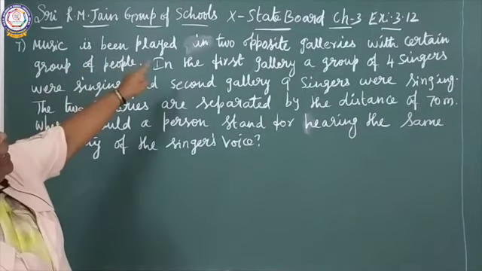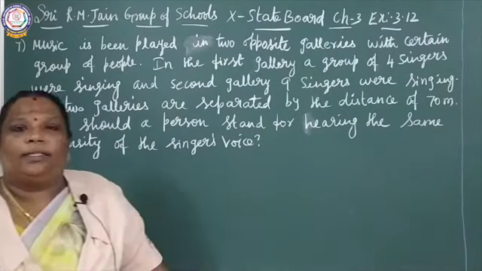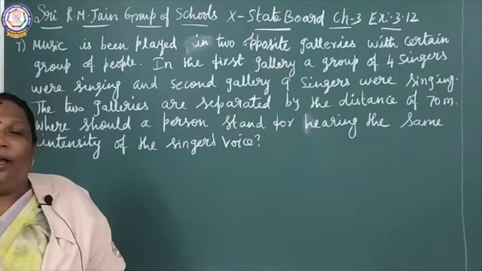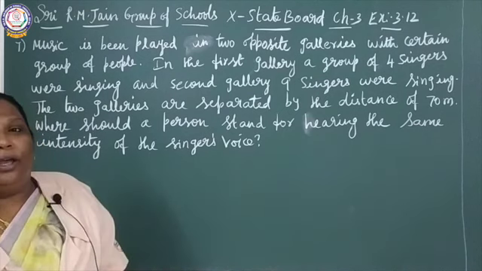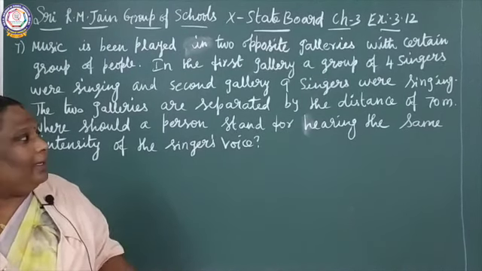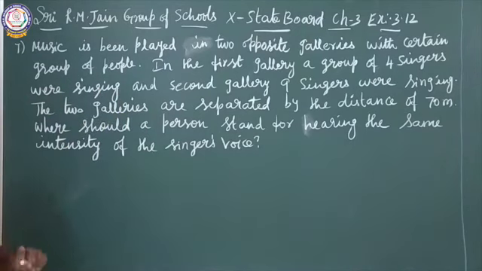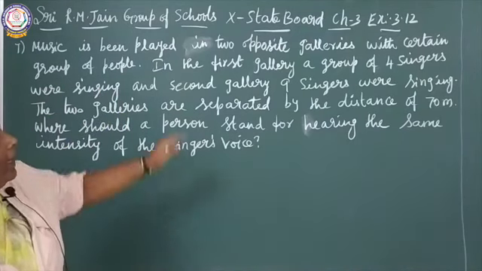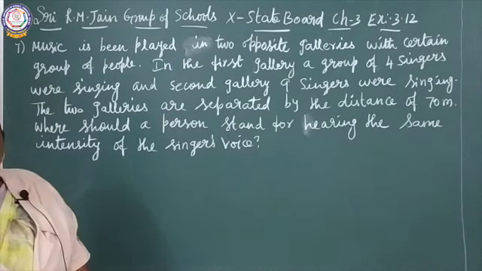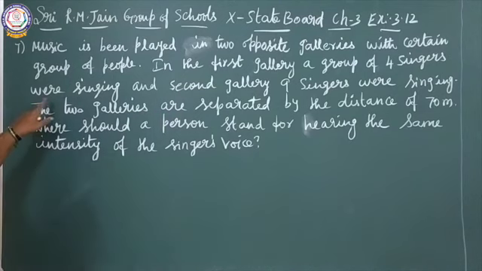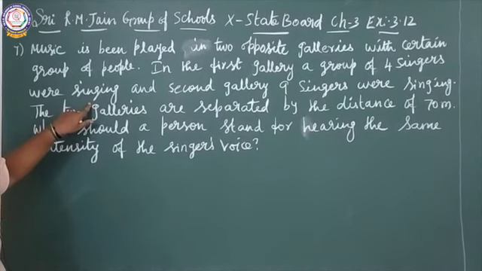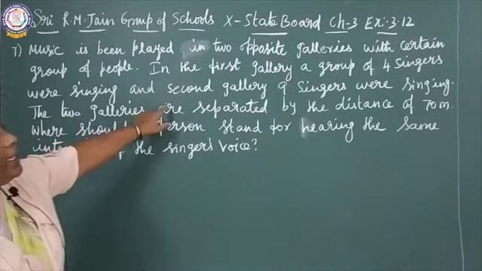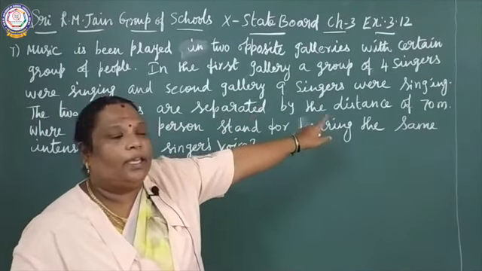Music is being played in two opposite galleries. Have you seen galleries anywhere? Think of the Rocky Theatre, where two galleries are there. In the same way, think of galleries with groups of people sitting in them. In the first gallery, 4 singers were singing. In the second gallery, 9 singers were singing.